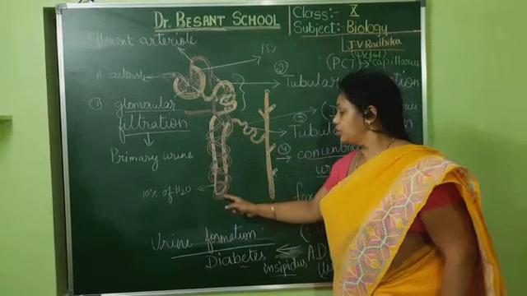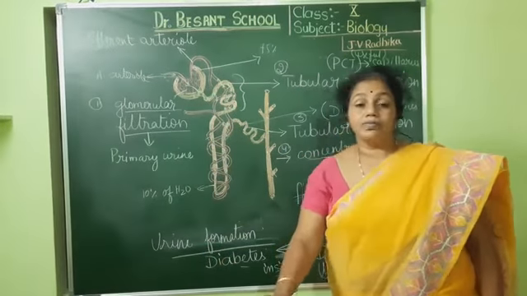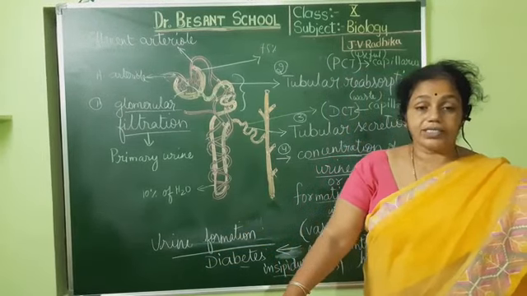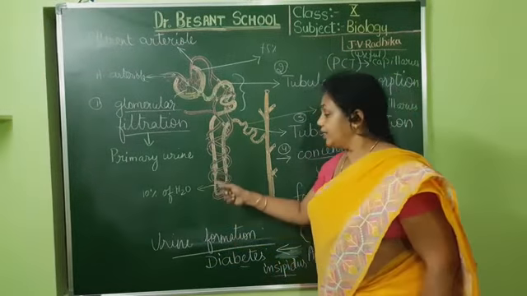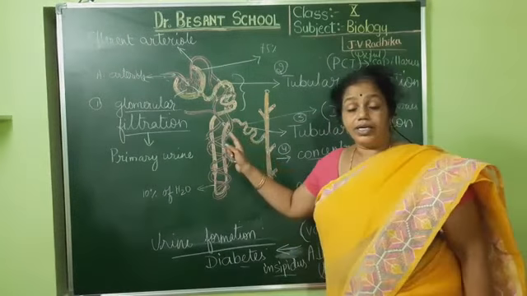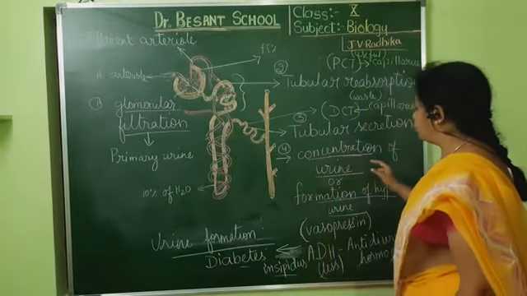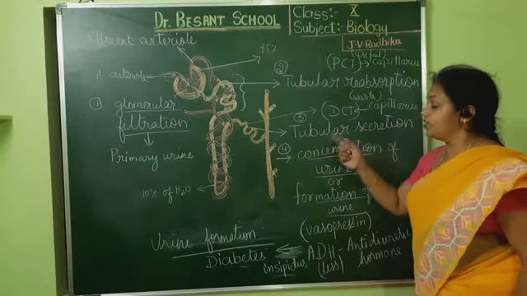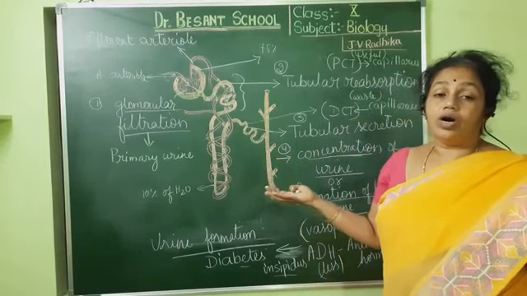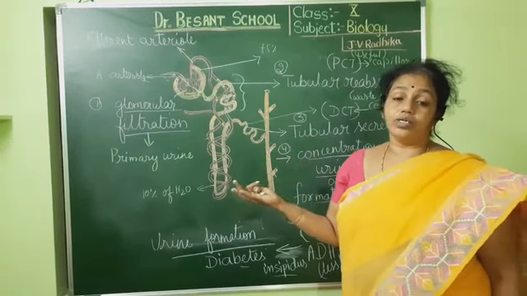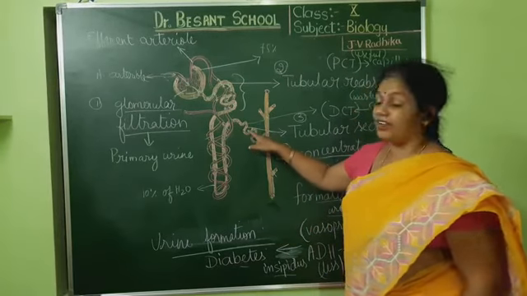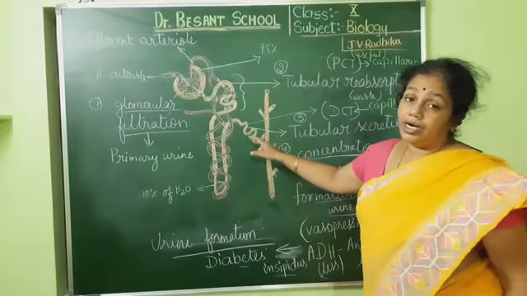Then the urine passes through the loop of Henle. Here further exchange of substances like sodium, chlorides, and water occurs in the loop of Henle. Then from there it goes into the DCT, where tubular secretion occurs. That means whatever waste substances are there, like urea, uric acid, creatinine, or different types of salts, hydrogen ions, sodium ions, chloride ions, all these substances are again given back from the blood capillaries into the DCT.